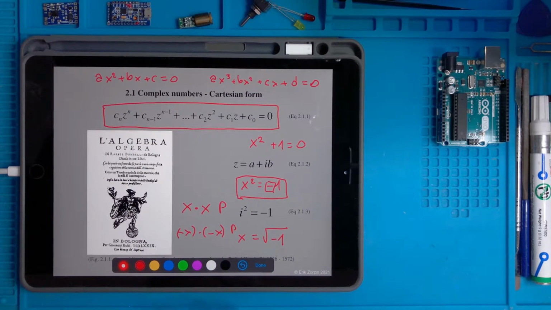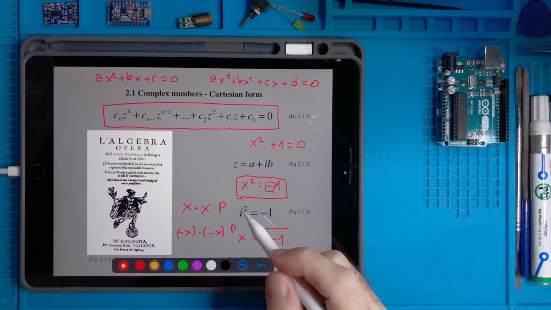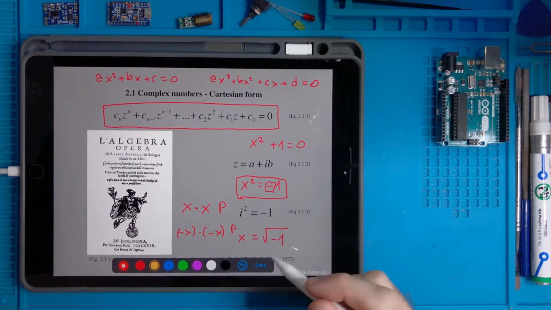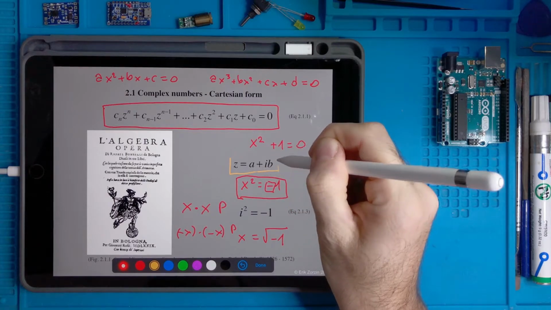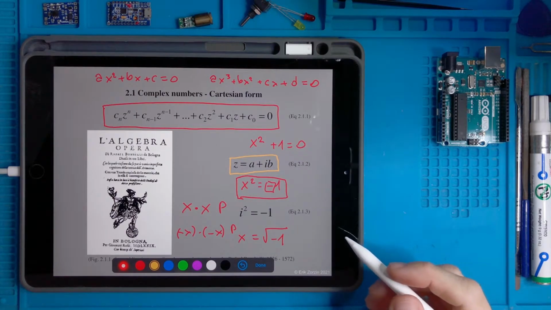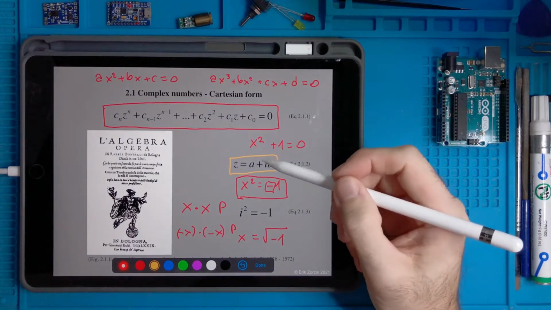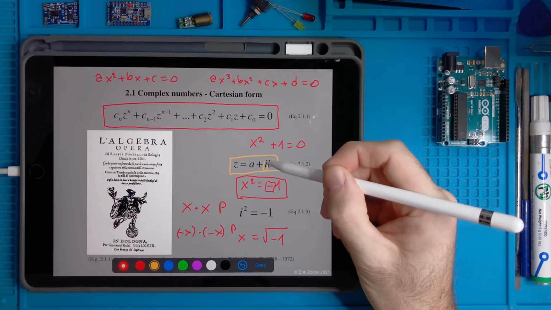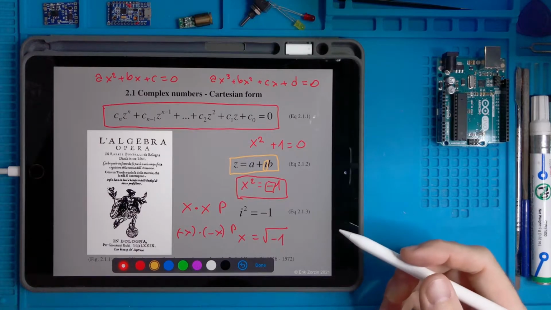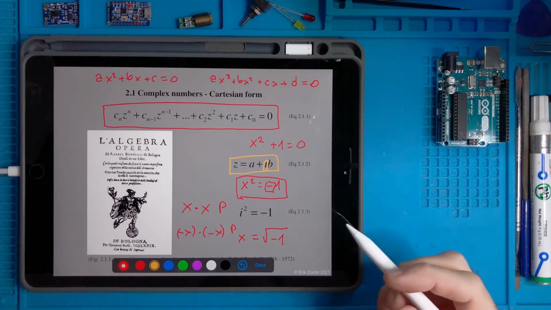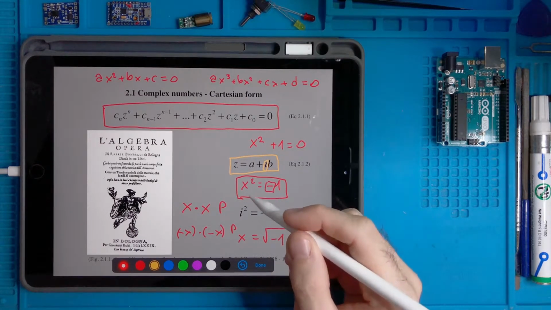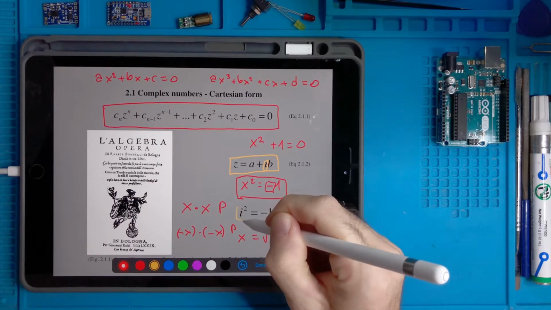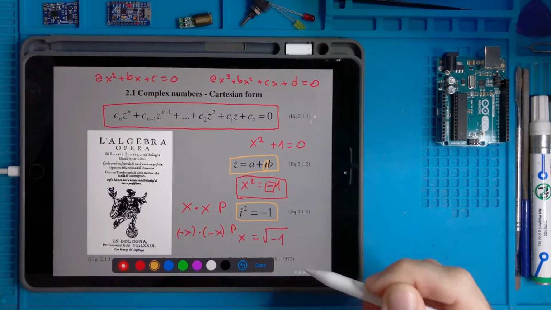So for this reason, there are such kind of numbers which are called complex numbers. We can write in this form: a plus ib, where a and b are real numbers and i is a new number which is called the imaginary unit, defined to have this property.